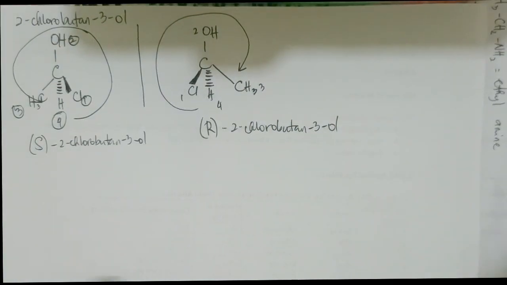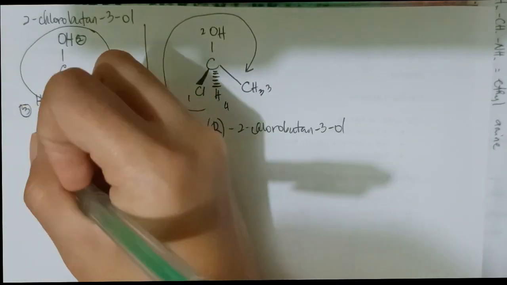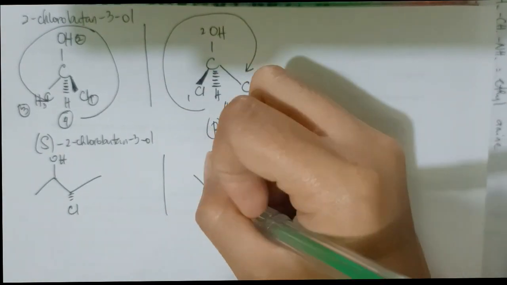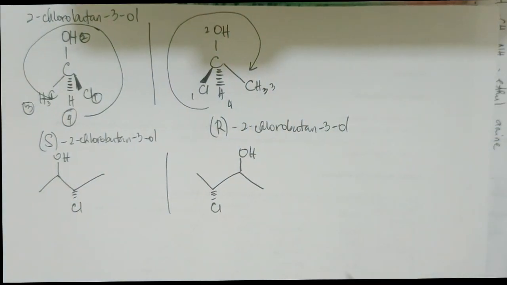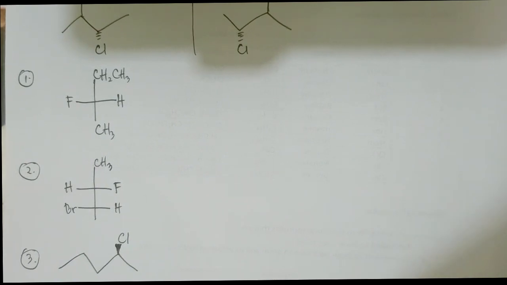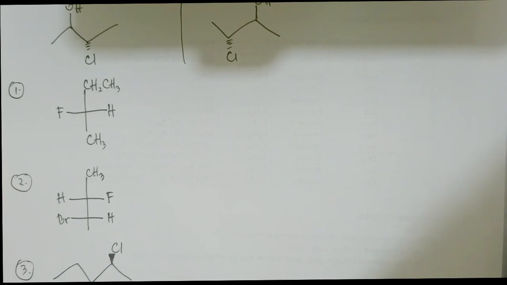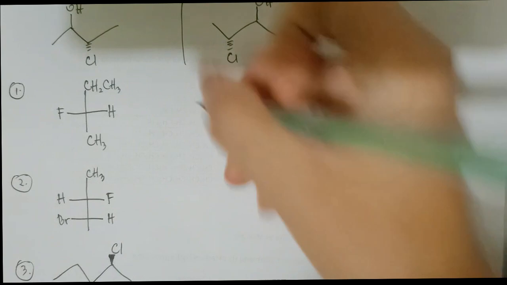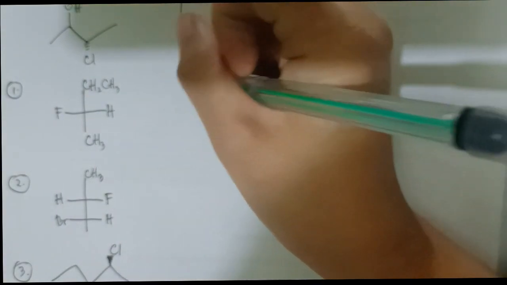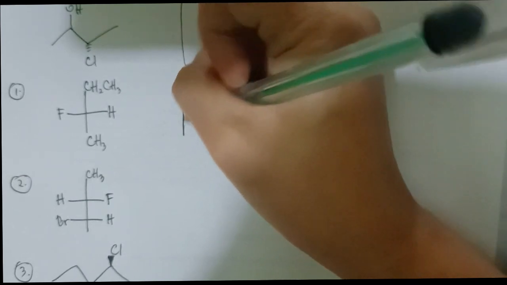So if we draw the first structure given, that's it. Now here I have exercises on how to draw enantiomers. The first one, we have to do the mirror and reverse the atoms of the molecules.